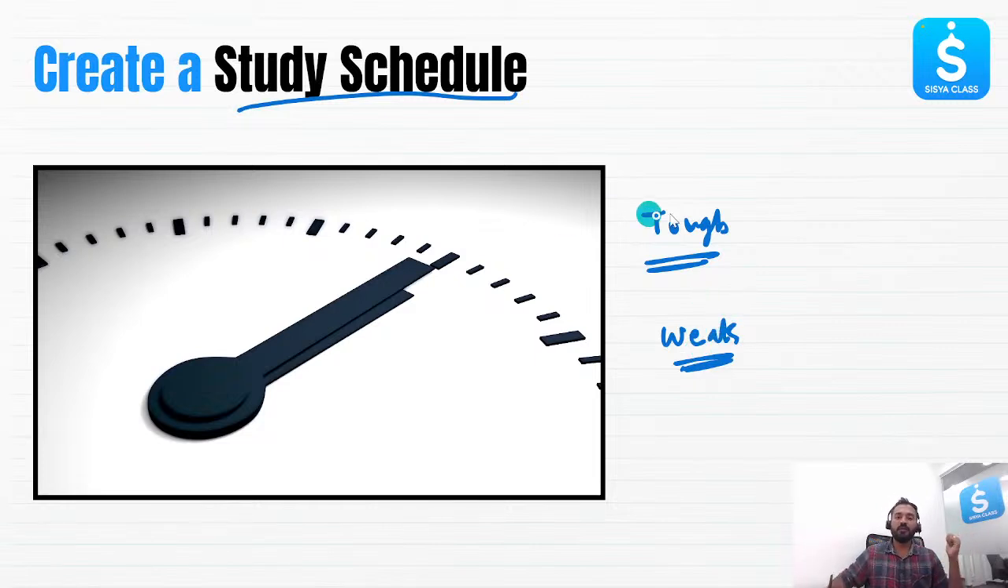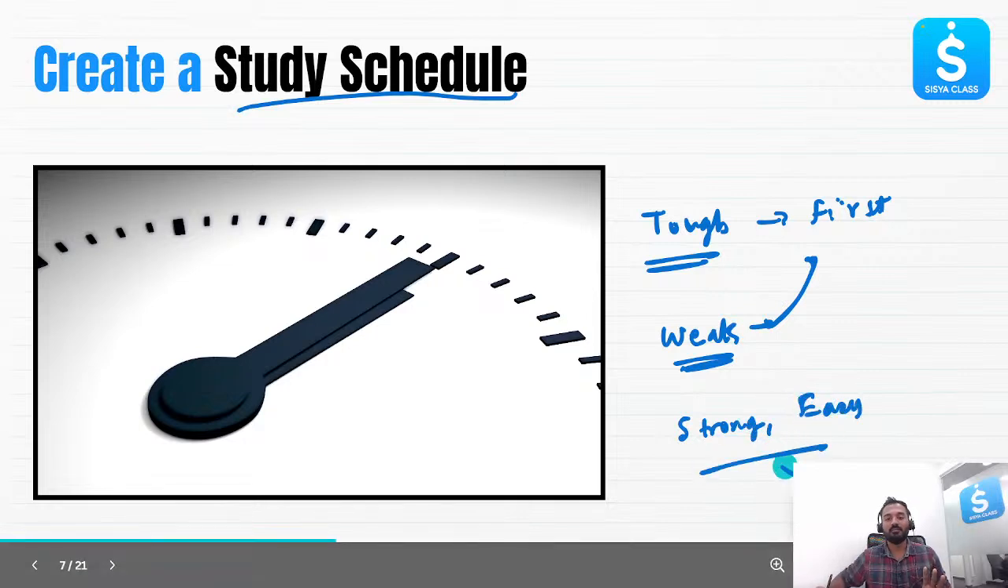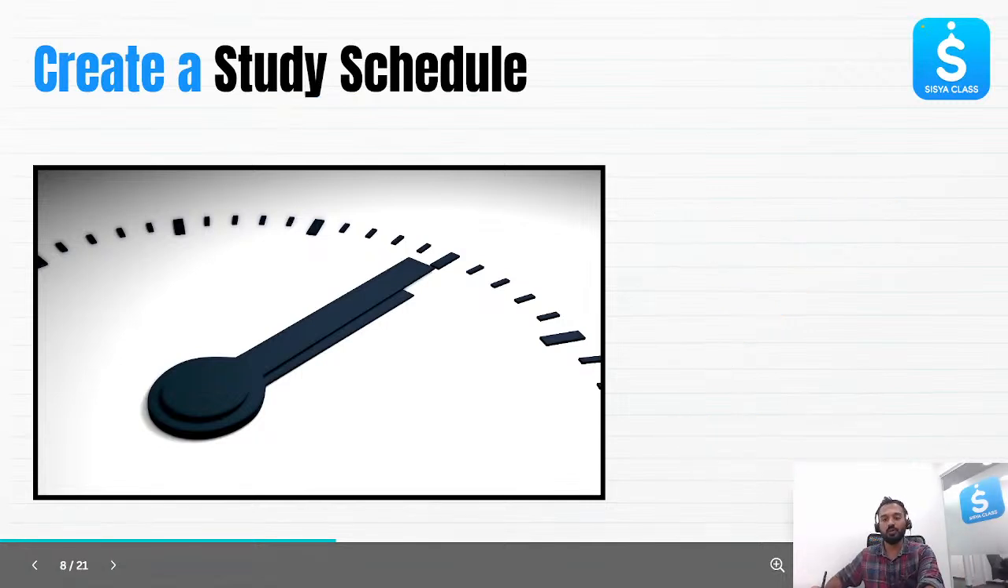Tougher topics you can take first, and then the easy topics. The topics which you are weak in, you will take first. Tough and weak topics you will take first. How to identify the weak topics, that also I'm going to tell you. And the topics which are easy for you, or the topics in which you are strong, you will take towards the end. So this is how you will create a study schedule.